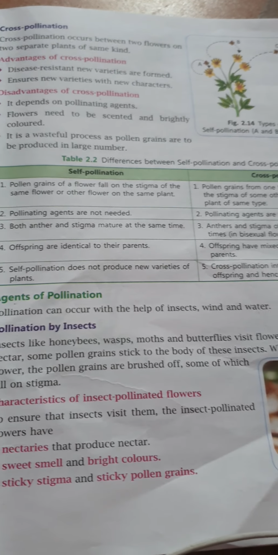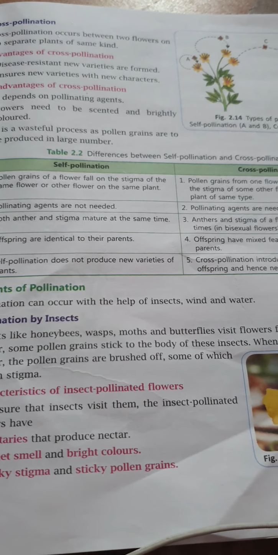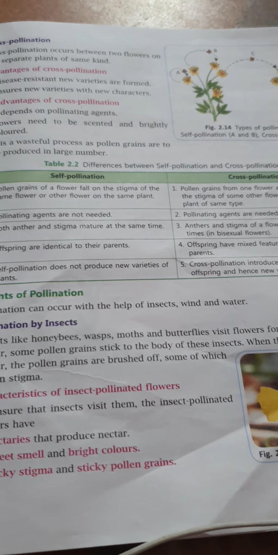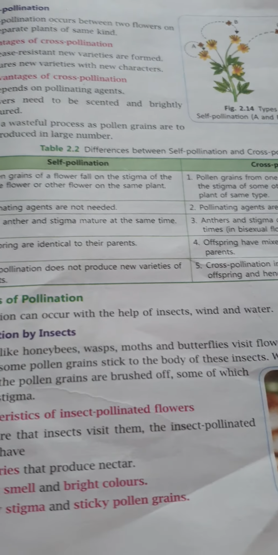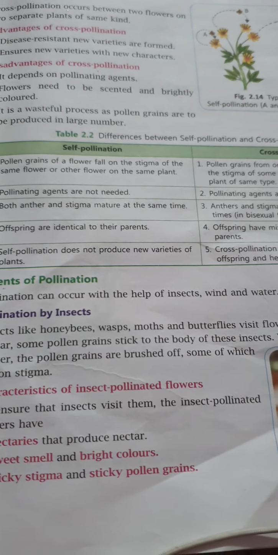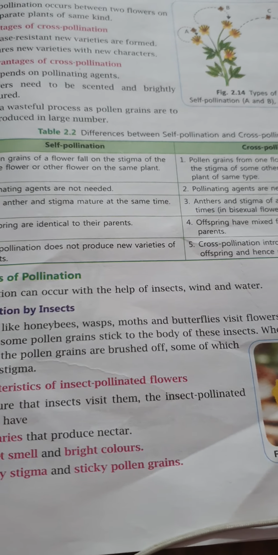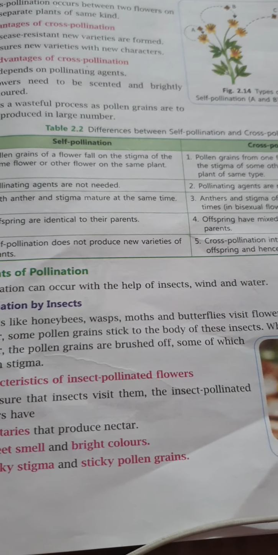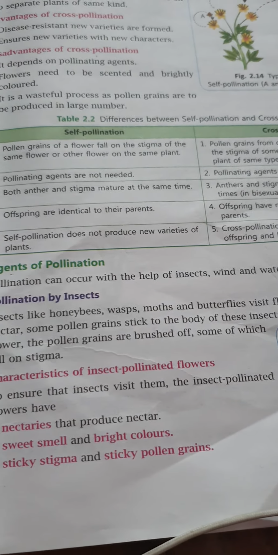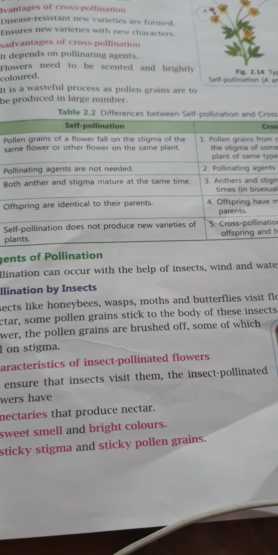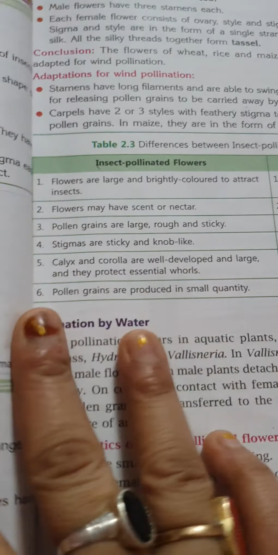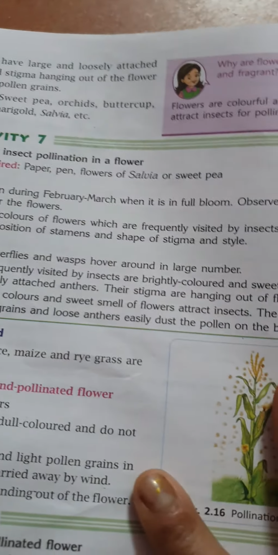They have a very sweet smell, bright colored petals, a sticky stigma, and sticky pollen grains.